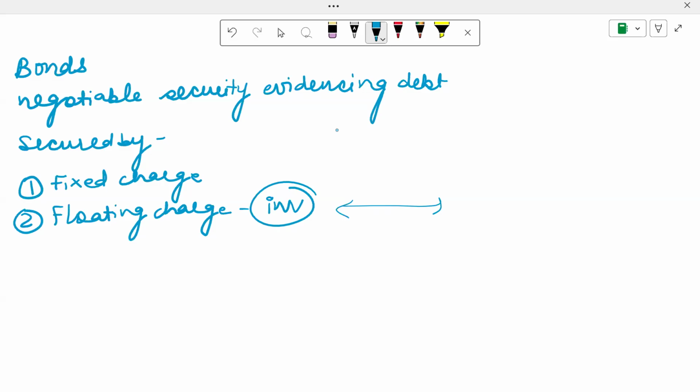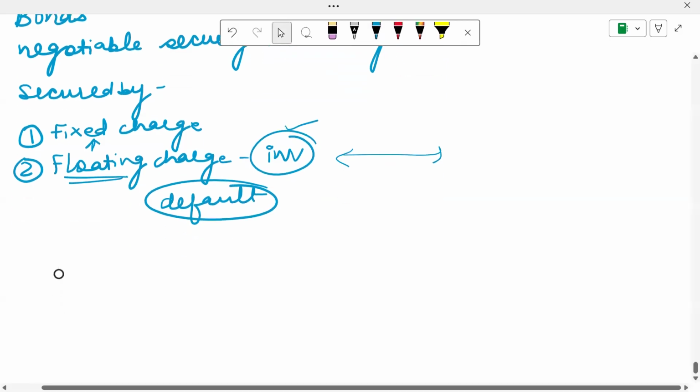Be careful that this is in the event of a default. That means I have not paid either the interest or the principal amount. This floating charge will get converted to a fixed charge, and then I cannot sell off the inventory that I'm holding until the debt is repaid.